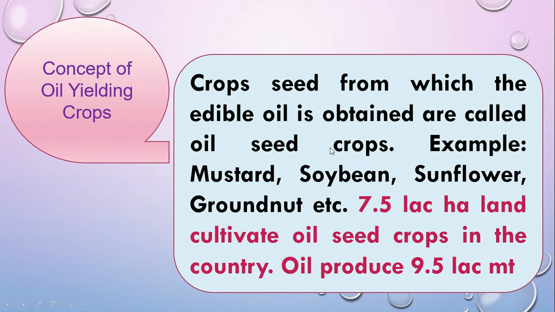Sometimes in a creative or knowledge-based question, the question is like, what do you mean by oilseed crops? Then you have to write down: crop seeds from which edible oil is obtained are called oilseed crops, and these are the examples.